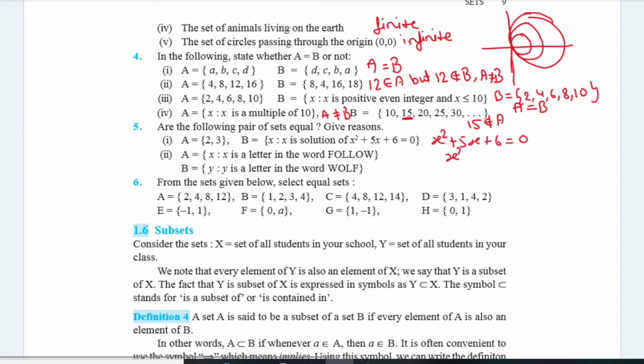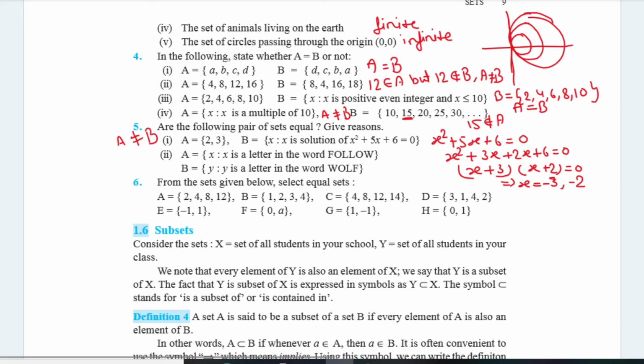This can be written as x squared plus 3x plus 2x plus 6 equal to 0 and can be written as (x plus 3)(x plus 2) equal to 0. This implies x equal to minus 3 and minus 2. ठीक है, तो यहाँ B के एलिमेंट्स बेसिकली minus 3 and minus 2 और A में कौन से एलिमेंट्स है 2 and 3. You can easily see that in that case A not equal to B.